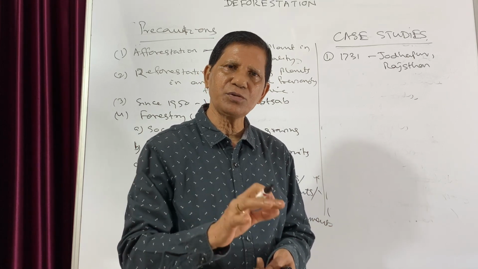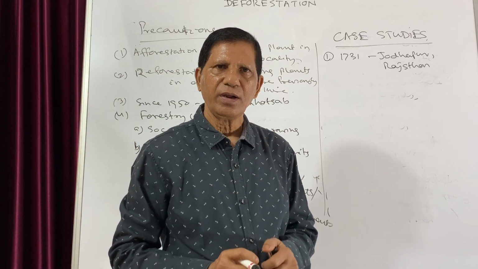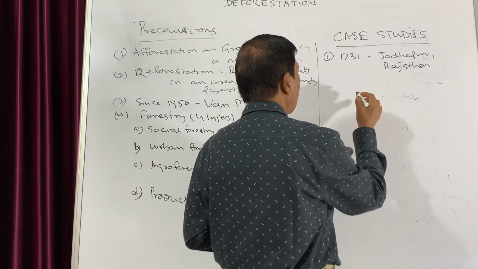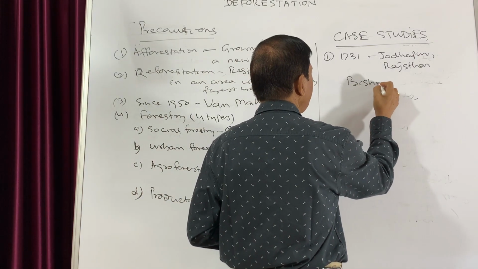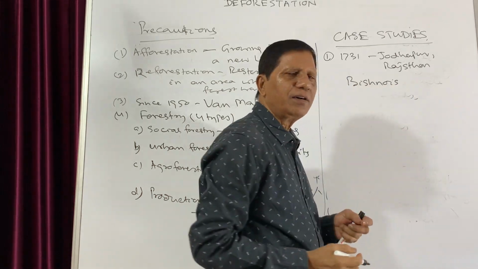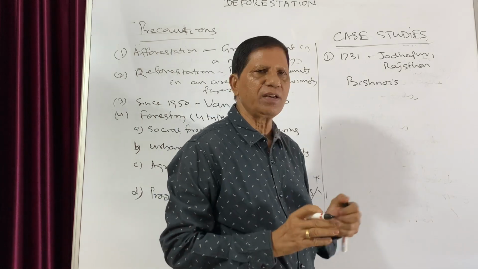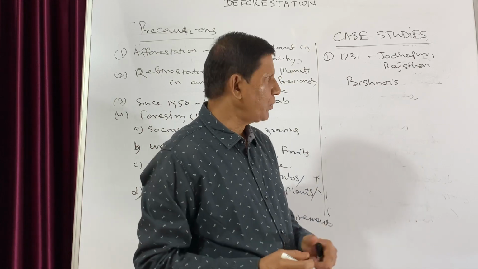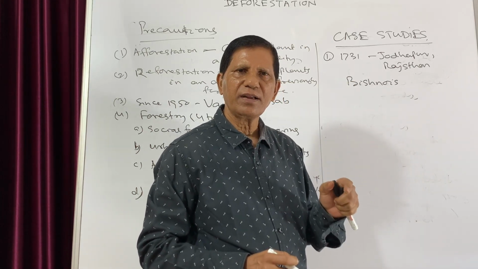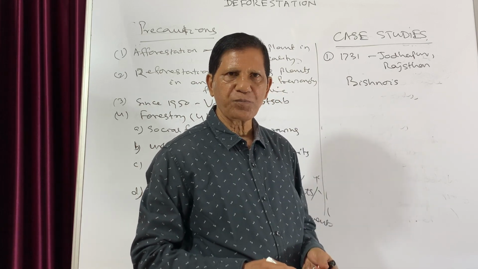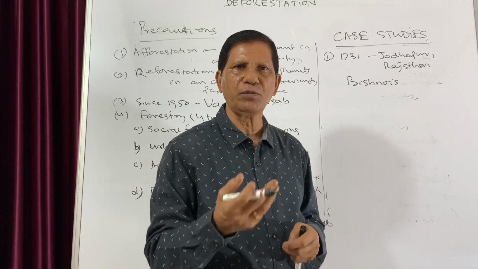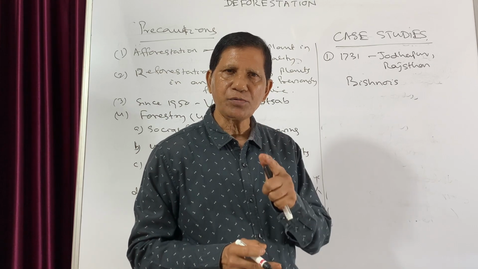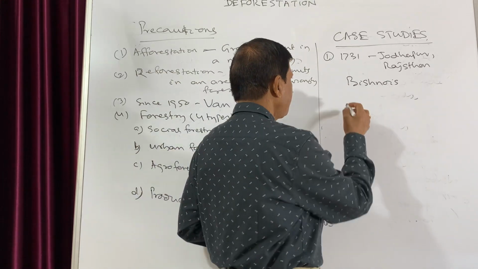So the minister along with his workers went to the forest. In the forest there is a village in which the people who live are known as Bishnois. And there is a very close association of these Bishnois with nature. Nature was their friend, the plants were their friends. So when the workers of the king tried to cut these trees, the local Bishnois objected to it. But the workers of the king didn't obey. And there was one lady known as Amrita Devi.